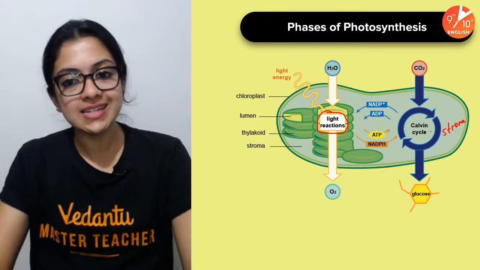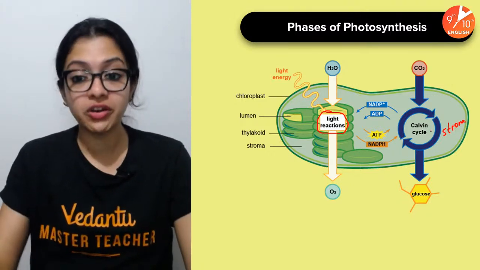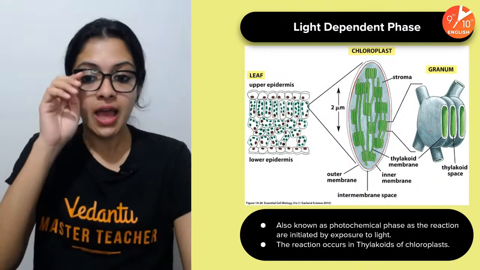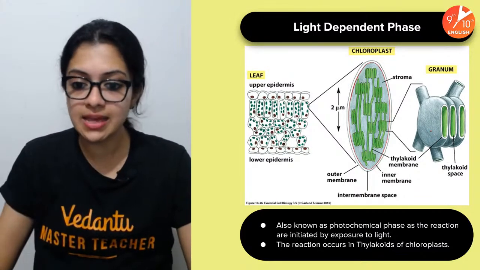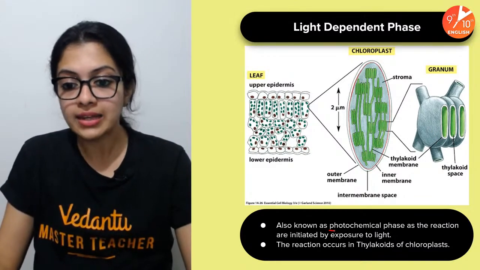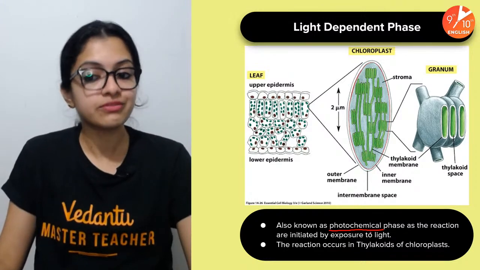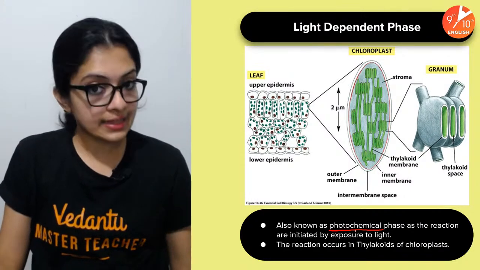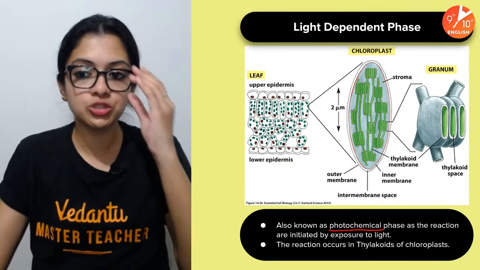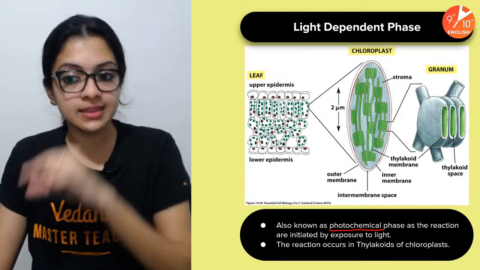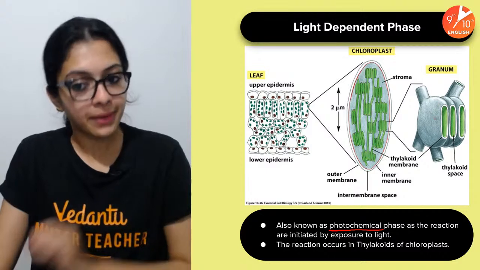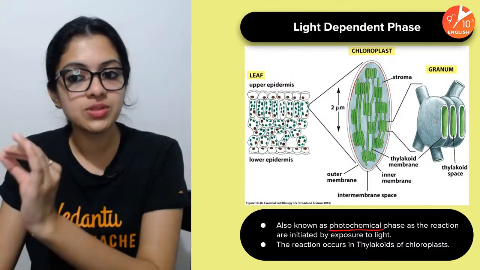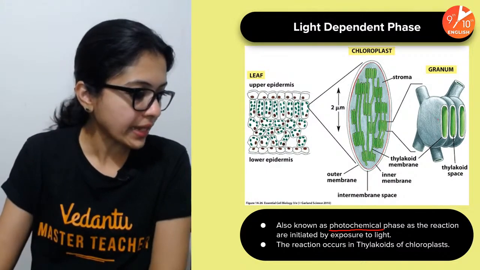So this is about the phases of photosynthesis. Children, you need to know this inside out. Light dependent phase or the photochemical phase. These different names also are something that you have to know. Light phase or photochemical phase, because this is initiated by exposure to light. As you know, this occurs in the thylakoids of the chloroplast, because chlorophyll is found in the thylakoid membrane.